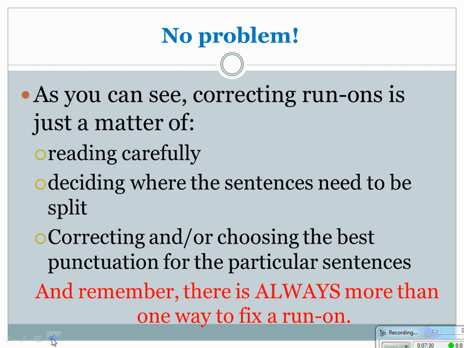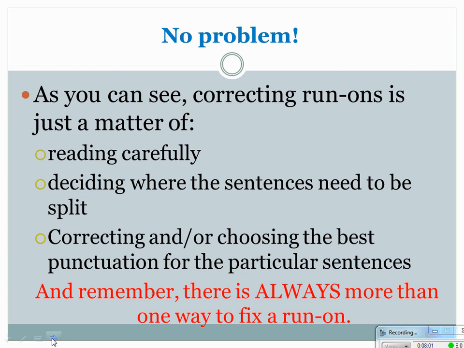As you can tell, to fix your run-ons, read your sentences carefully. Make sure you're really clear on where your independent clauses are. Make sure that you're deciding where the sentences need to be split in an appropriate way. So paying attention to the topic of the sentence, paying attention to if it's cause versus effect, or what comes first and what comes second. So you need to be real clear that your run-ons and the way you're dividing up your sentences makes sense in the overall context of your paragraph.